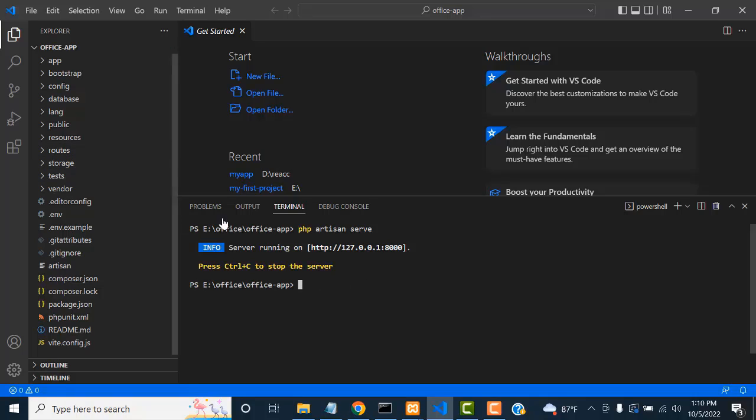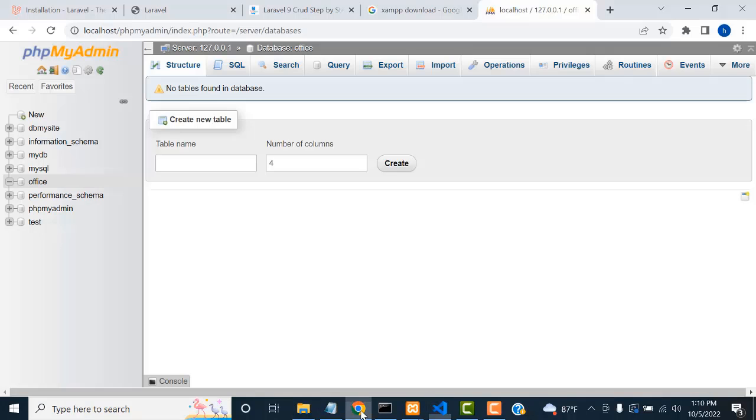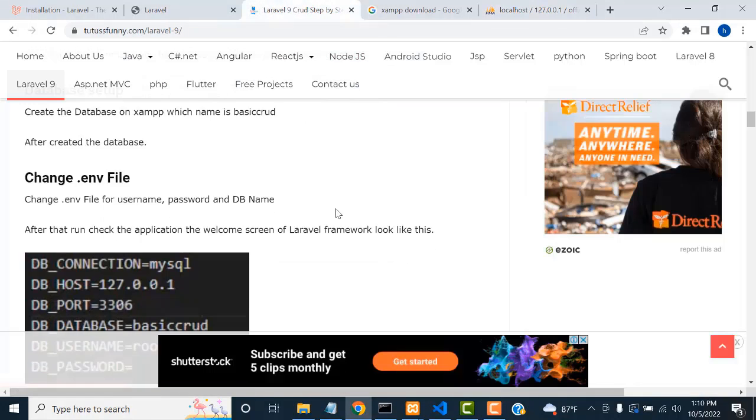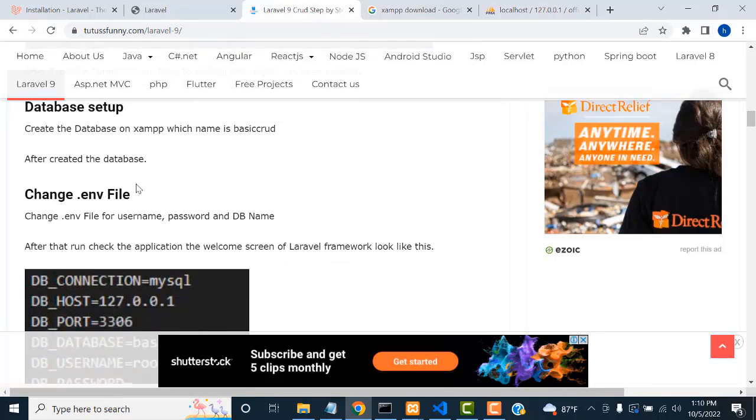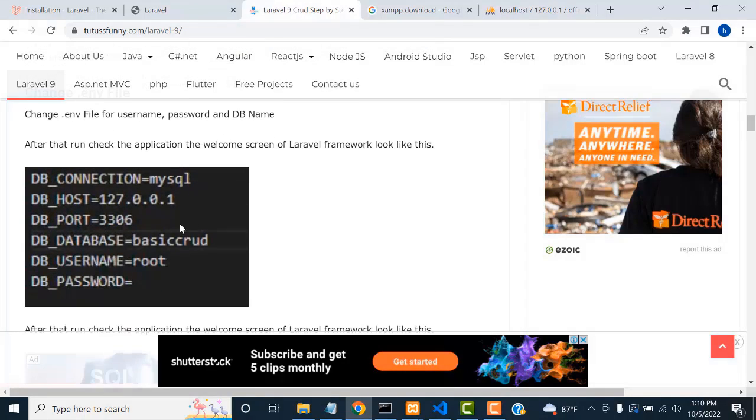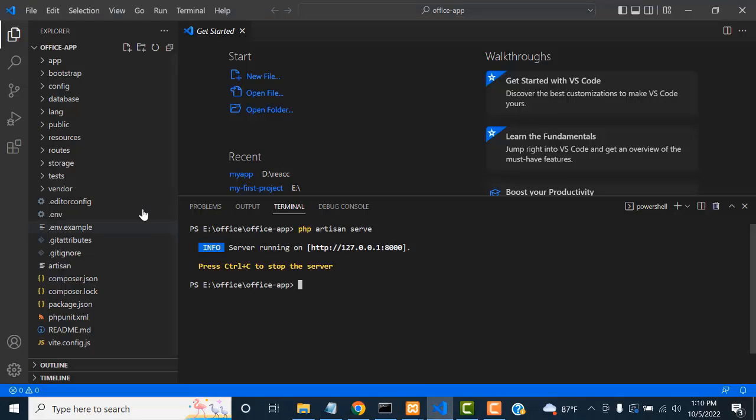database and all, right? So now my database has been created successfully. Now I want to create the tables. After creating the database, what the documentation says is to change the env file. You have to give the name of the database, right? So you have to go through the project along with the documentation. Then only you will learn, right?